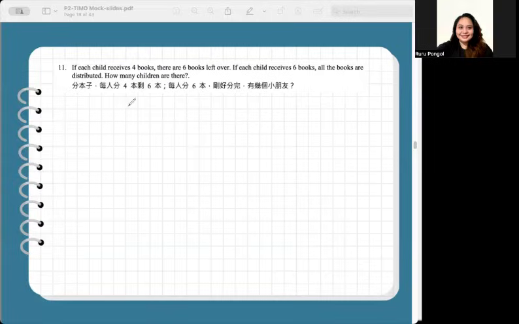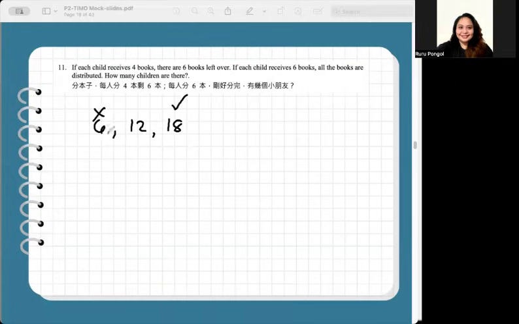So what we did in the question is that we tried to understand it first: if each child receives 6 books and all the books are distributed, most likely the answer will be in multiples of 6. 6, 12, 18, tested. If only 6 books, that's impossible because there must be 6 books left over. So the answer must be more than 10.